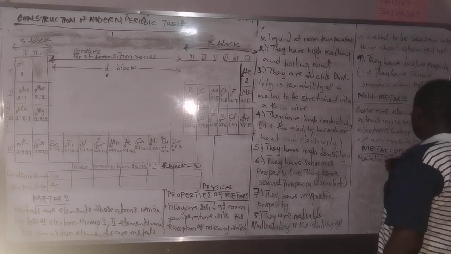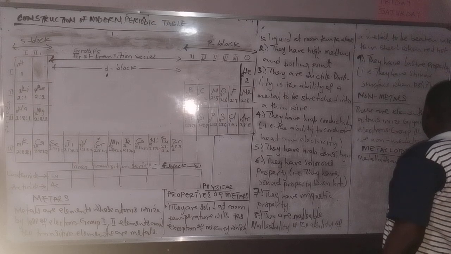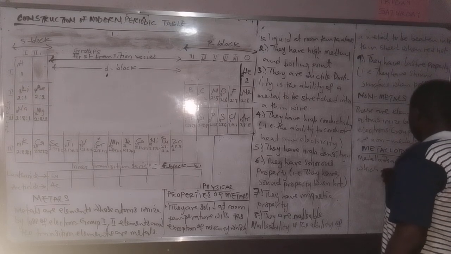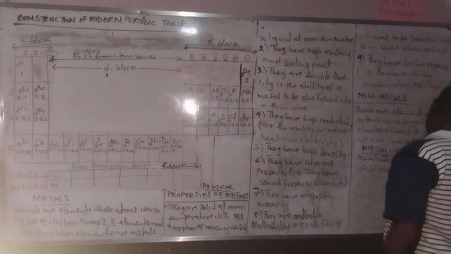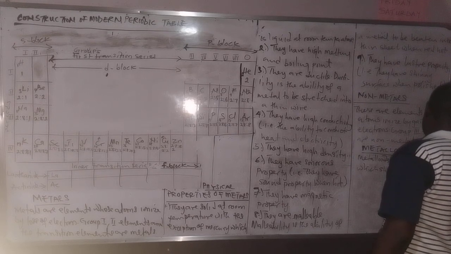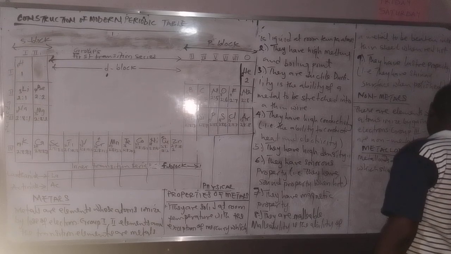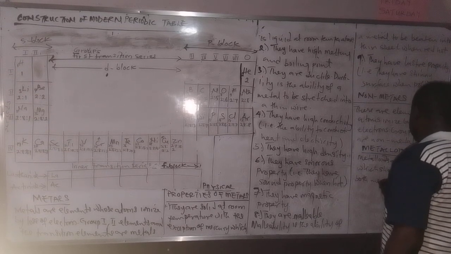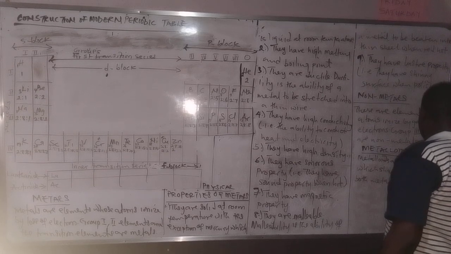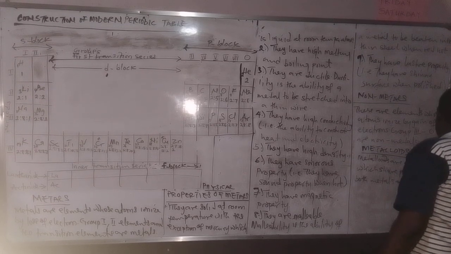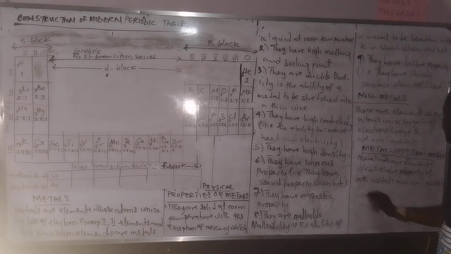Metalloids are elements which share the properties of both metals and non-metals. They share the properties of both metals and non-metals.